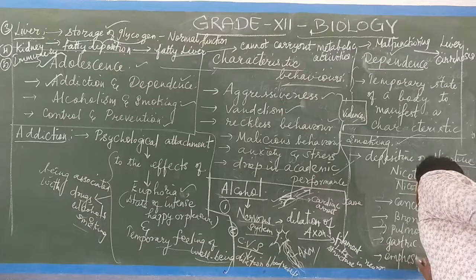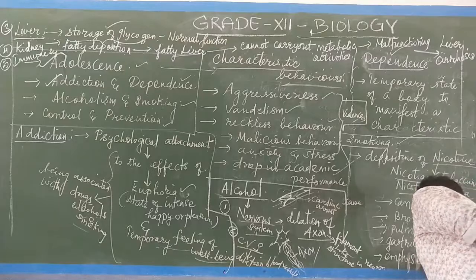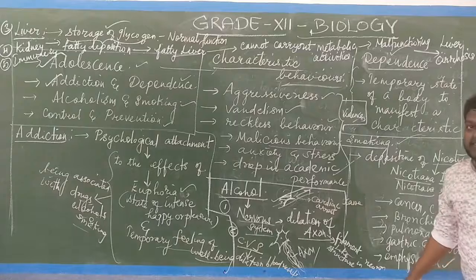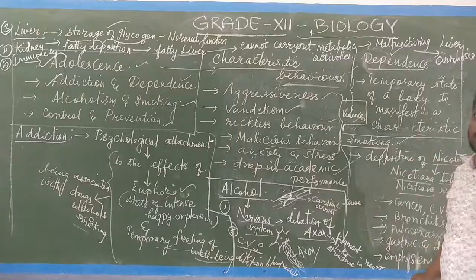Emphysema. What is this condition? The obstruction in the exchange of gases. The normal inspiration, expiration, the breathing mechanisms will not be taking place.